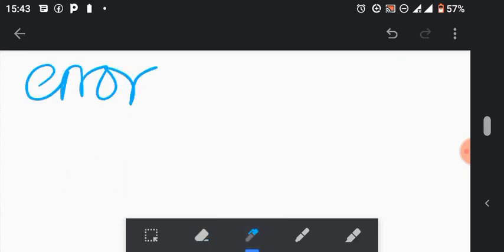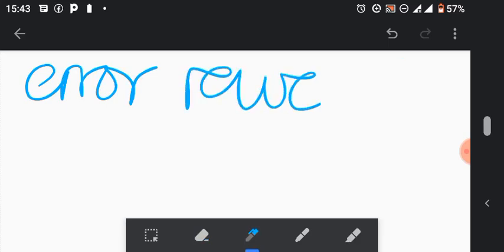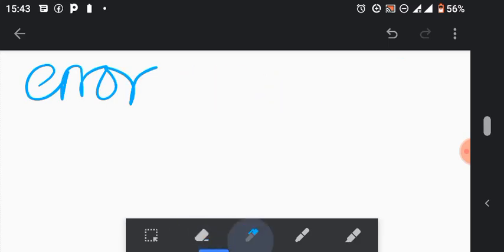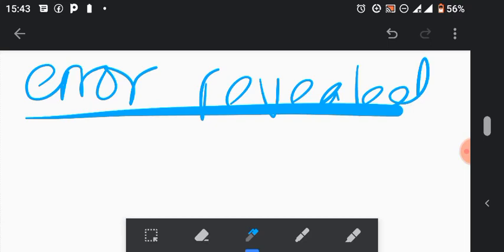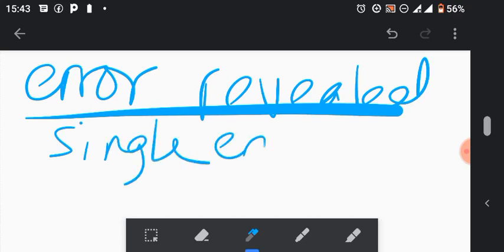Errors revealed. So these errors that are revealed now, there are not so many, but you need to know them. So there's what they call single entry, which I'll be explaining. And then there's what we call error of overcasts.